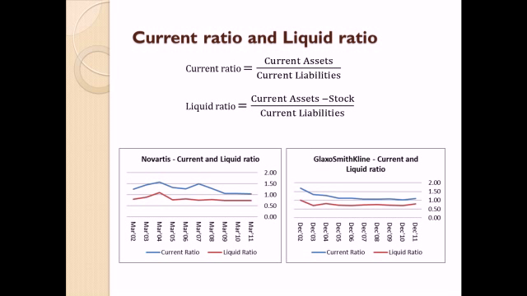Now, let us analyze the current ratio and liquid ratio for both the companies. As seen in the above graphs, the current ratio for both the companies is greater than 1 for the past 10 years. This indicates that companies do not have liquidity problems and they are able to raise capital from all sources. Also, the liquid ratio for both the companies is not less than 40% of current ratio, which indicates that the current ratio is not distorted because of slow-moving inventories.